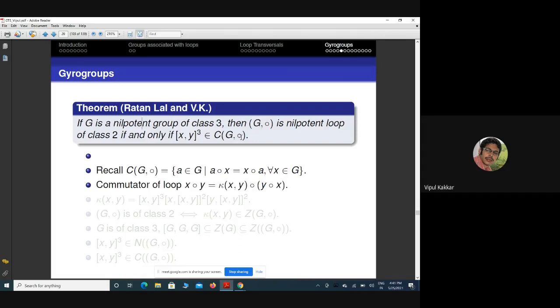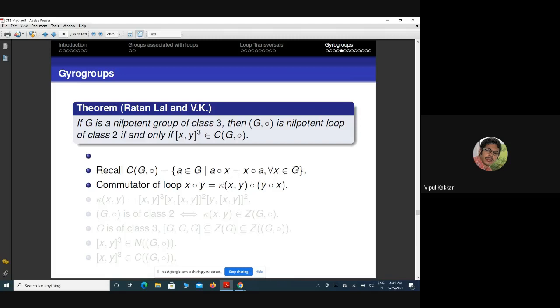Now the natural question is, what is the concept of commutator in the case of a loop? The commutator of the loop is defined as the unique solution of this identity: x∘y is equal to κ(x,y) applied to y∘x. Because we are in the loop case, both sided equations are satisfied, so for convenience I have taken the right equation.